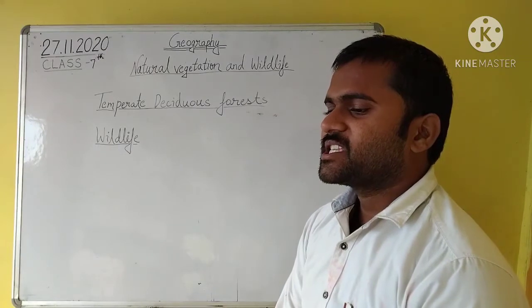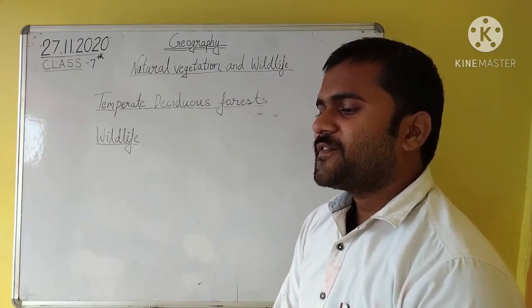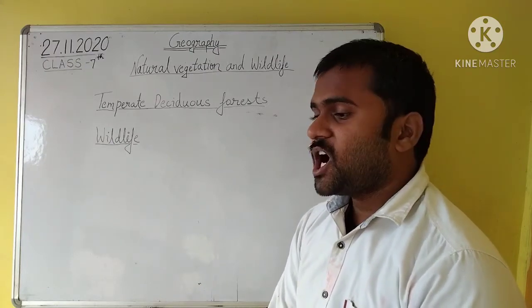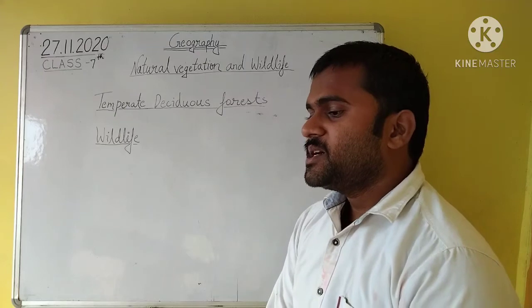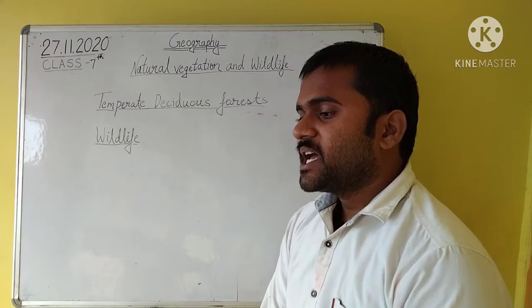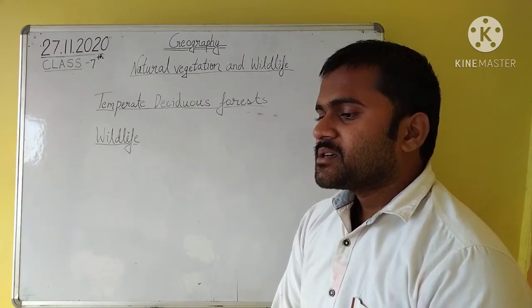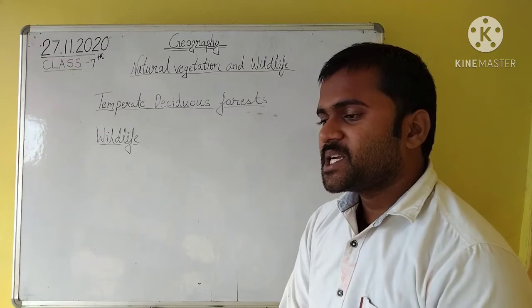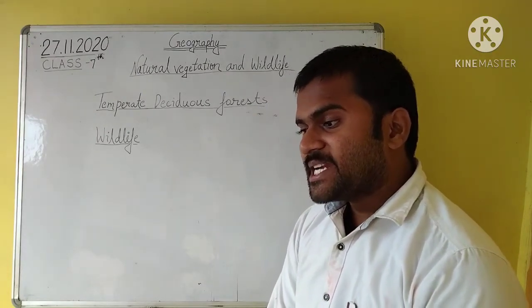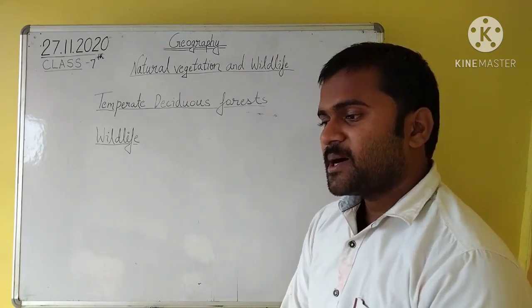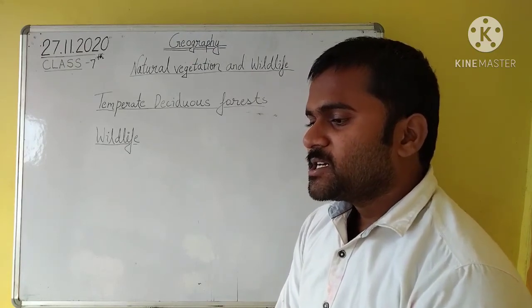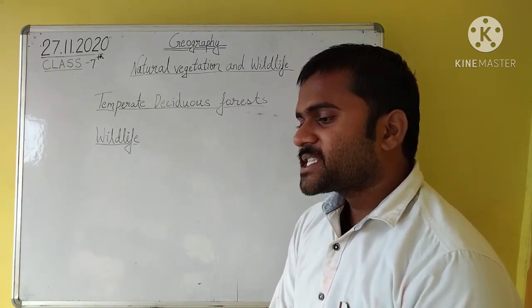Temperate deciduous forest. These forests are found in areas with warm wet summers and cool winters. Rainfall occurs here throughout the year with the maximum rainfall in summer. The trees are tall, having broad leaves with a dense canopy. In winter they shed their leaves completely. The leaves of these trees change into bright colors just before they shed. The common species are oak, ash, beech, maple, poplar, redwood, birch, firs and elm.